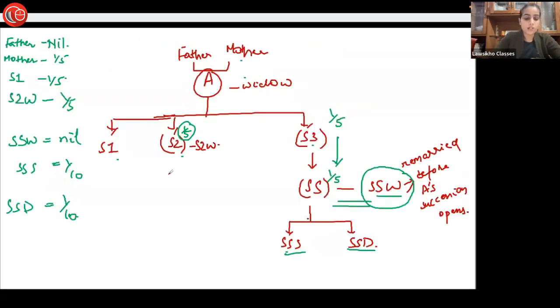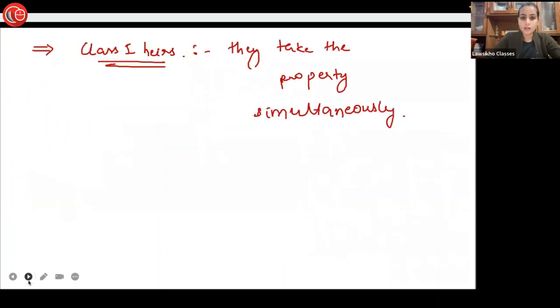if you talk about this illustration as well, no doubt that S1 is present and these are the next generations, and it is not that they should not get a share, but because they are dead. So this means that all the heirs which are mentioned in the schedule and which are mentioned in the class 1 category, they take the property simultaneously. So all the class 1 heirs who are present will get the property, and none will exclude anyone. Clear about this thing? Yes, ma'am.